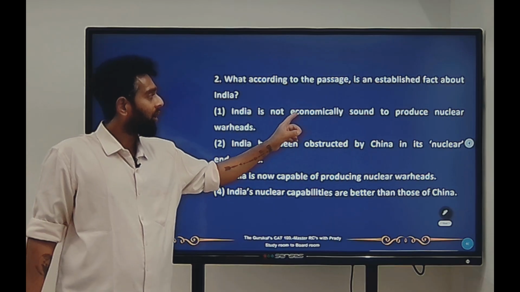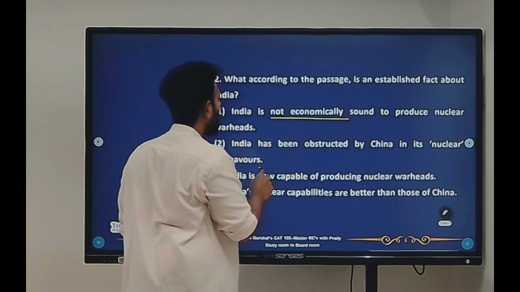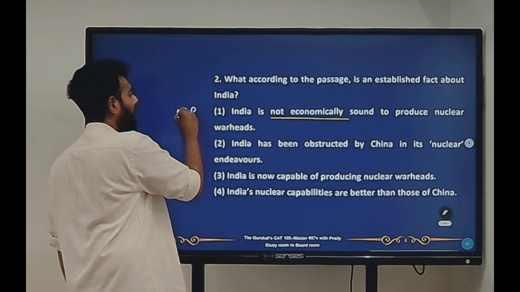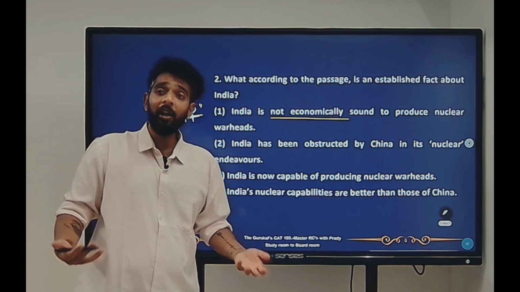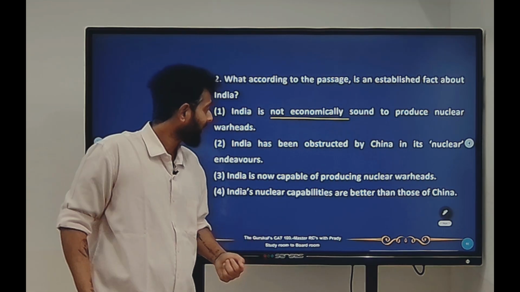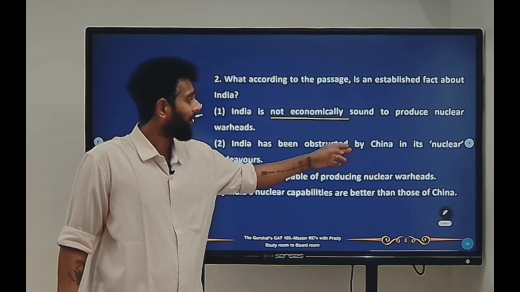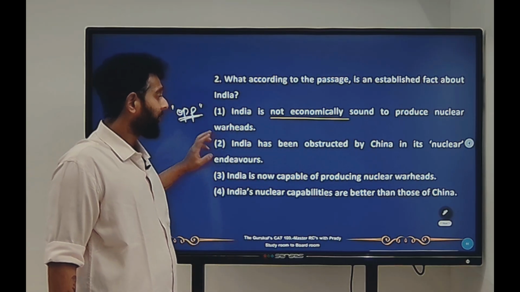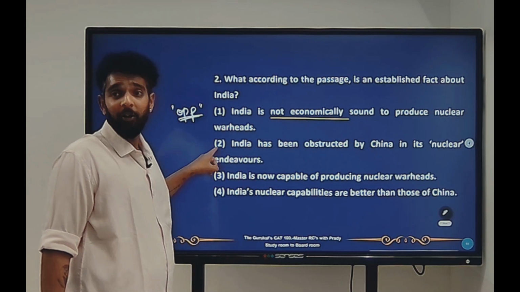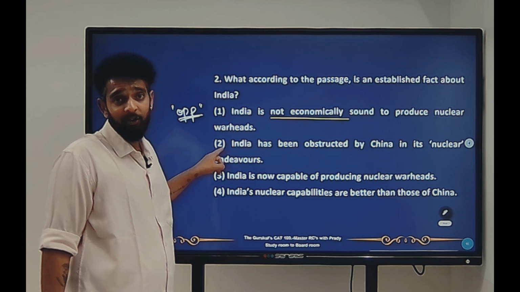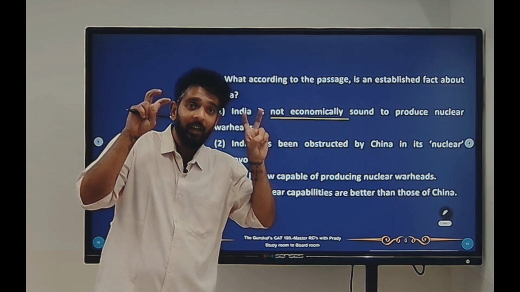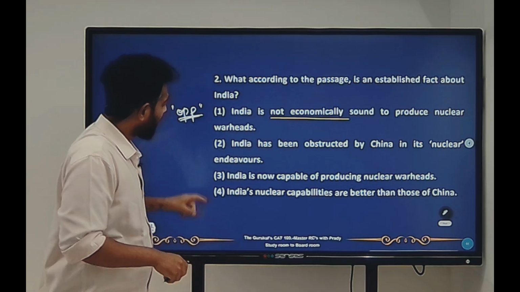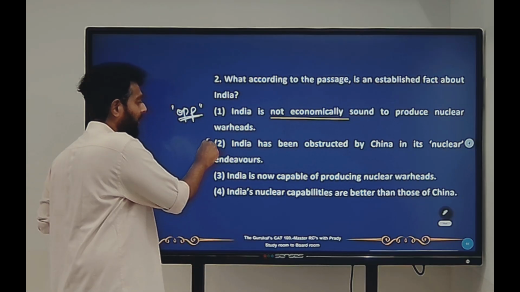Okay. India is not economically sound. No, this is exactly an opposite answer. Opposite of this has been mentioned in the passage. They've told that India is very economically sound and they have a vast market. Correct. India has been obstructed by China in its nuclear endeavors. Yes, this has been told to us in the first paragraph of the passage, right? Where it's mentioned that China is not letting India graduate. Correct. So this is a very possible answer.